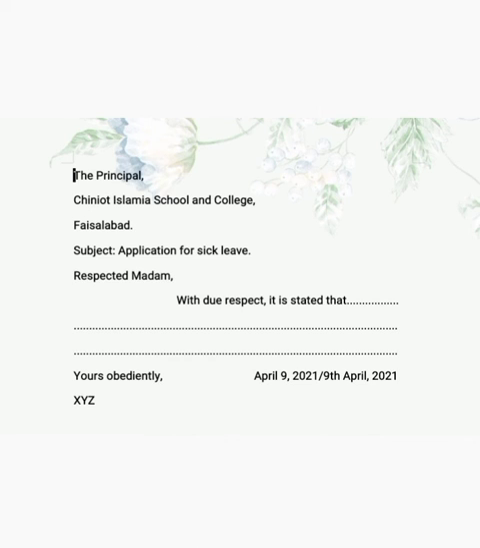Beta, one thing more. If you are not well, or you are going to attend a ceremony, and you are sending the application to the school because you want leave for some days, then instead of XYZ you will write your name, and you will mention your class, section, and your roll number. But if you are writing the application in an exam, you will not mention your name, you will just mention XYZ.